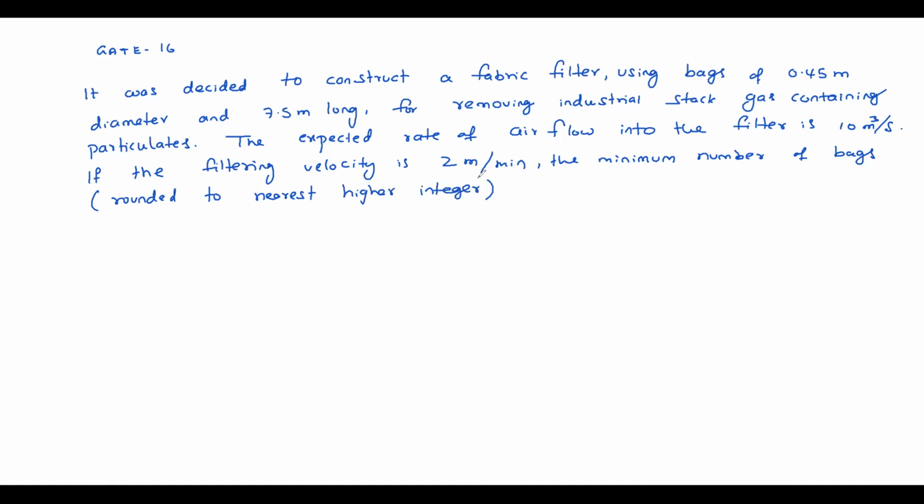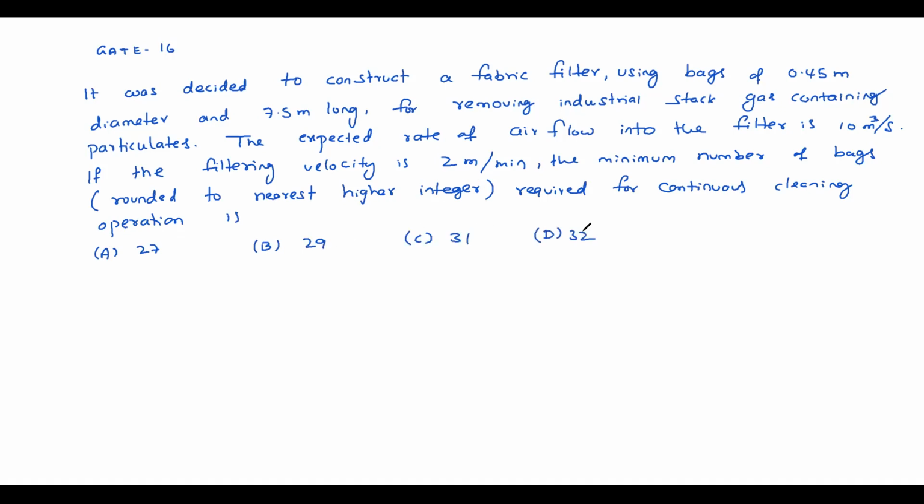He is not telling nearest integer, he is telling nearest higher integer required for continuous cleaning operation is: option A 27, option B 29, option C 31, option D 32. This is the question, okay?